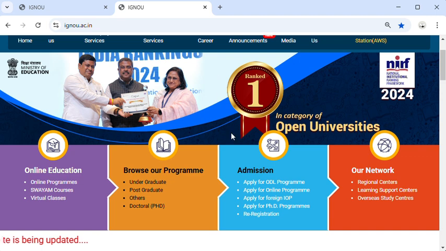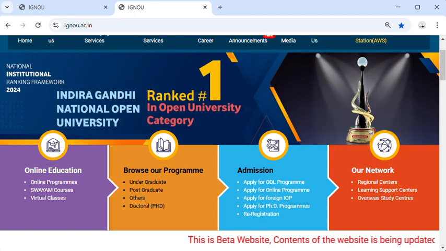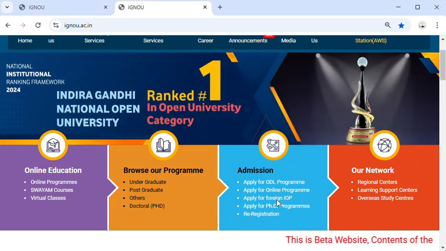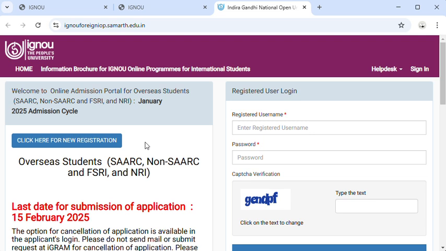After that, if I want admission for the current January 2025 session as a foreign student, click on admission and apply for foreign IOP students. These are the small guidelines for foreign students, as overseas students, SAARC, non-SAARC, and NRI students for the January 2025 admission cycle. The last date of this admission is 15th February 2025.